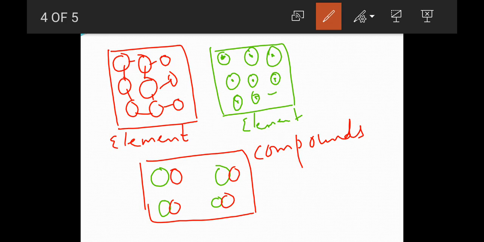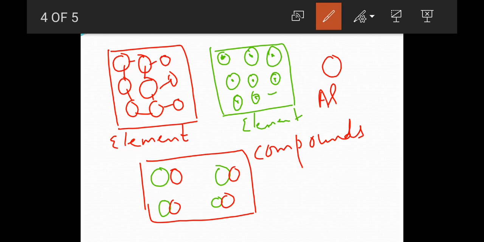Now coming to examples, let's say oxygen, O. Is oxygen an element or a compound? In oxygen you have only oxygen atoms, so it is an element. Aluminium, the short symbol of aluminium is Al. Suppose you have an aluminium sheet, it consists of only aluminium atoms, so aluminium is an element.